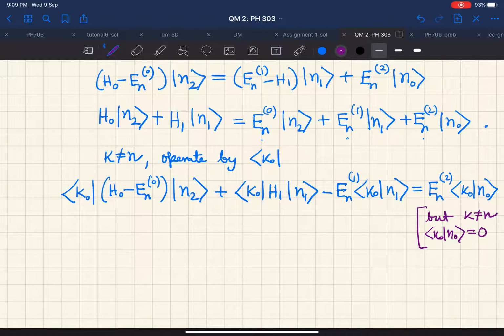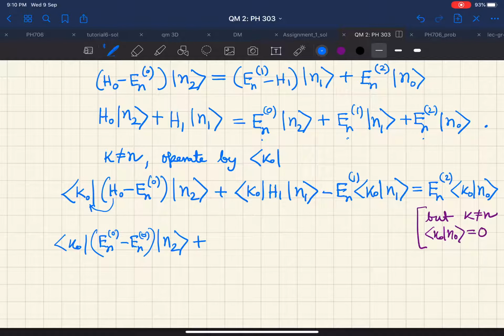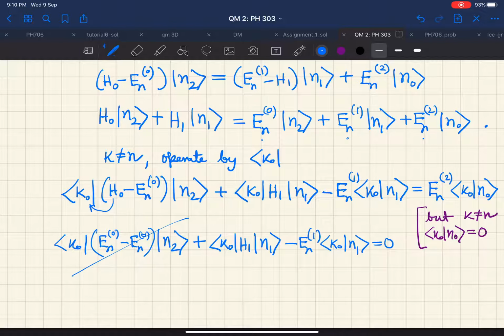So what we have here is very trivial again, because this H0 will operate on k0 and will give you En0, and again another En0, then ⟨k0|n2⟩, plus we will have ⟨k0|H1|n1⟩ minus En1 ⟨k0|n1⟩ is equal to 0. So this goes away because this is 0.